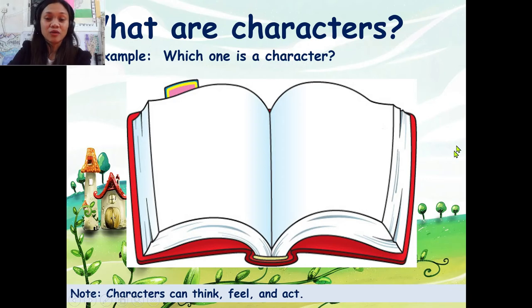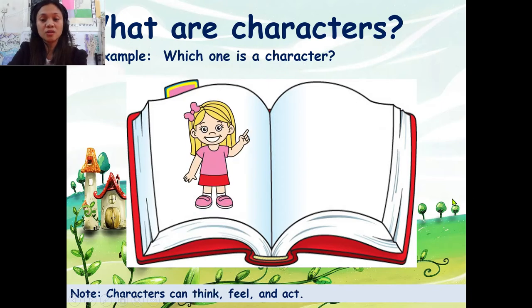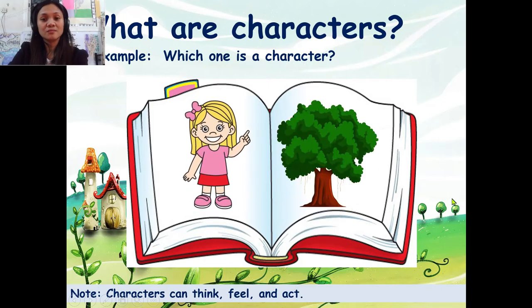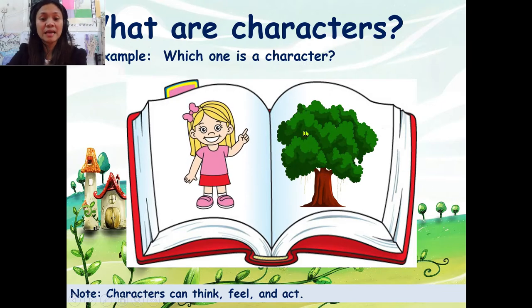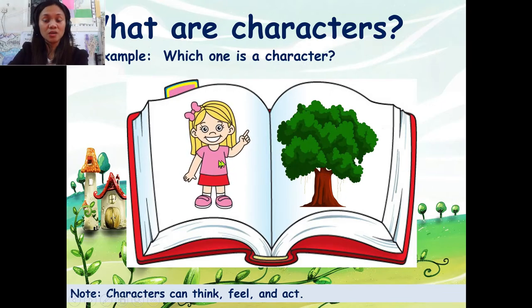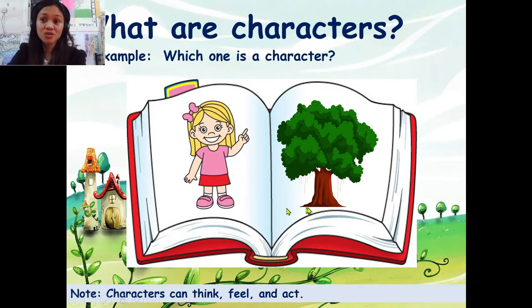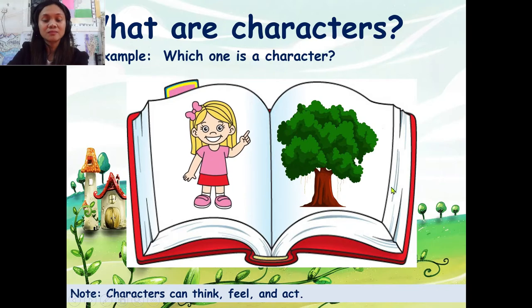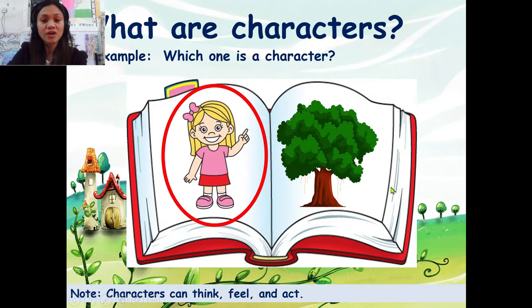For our first question, which one is a character? Is it a girl or a tree? Which do you think is a character? As you can see here in the picture of a girl, the girl is moving. So, what do you think is correct? The correct answer is a girl. The girl is a character in the first question.